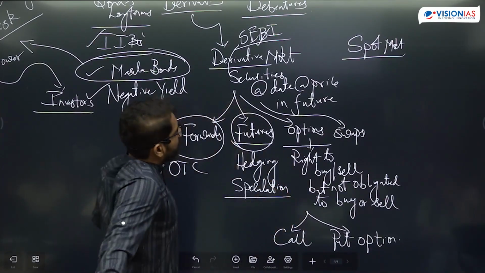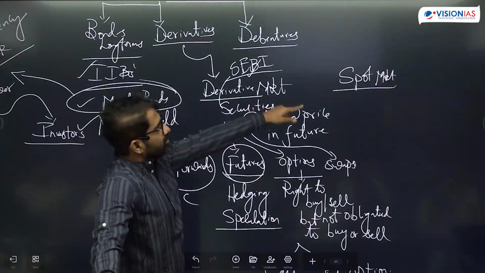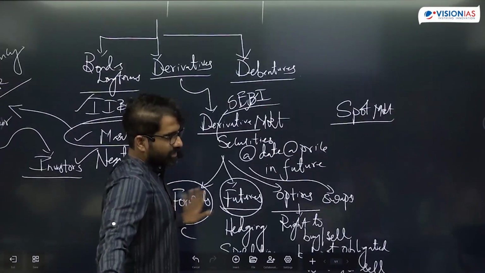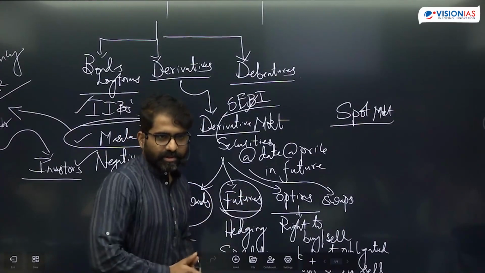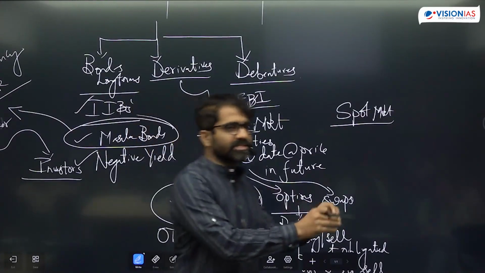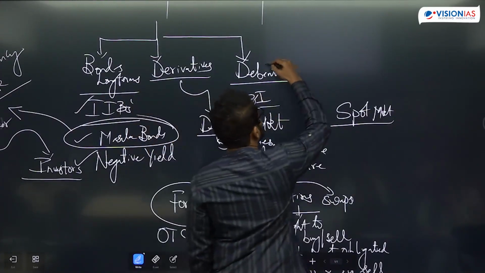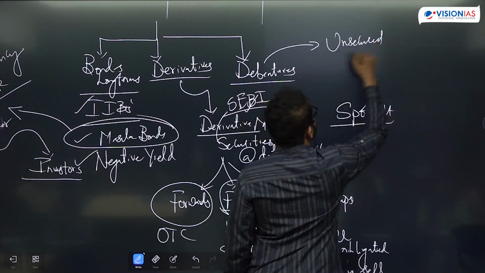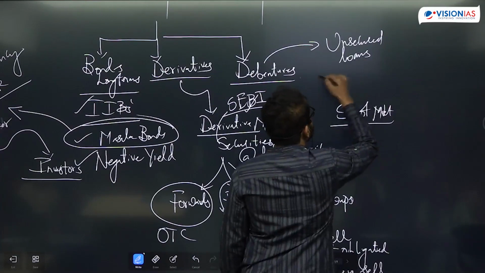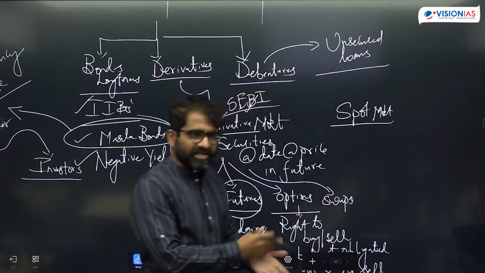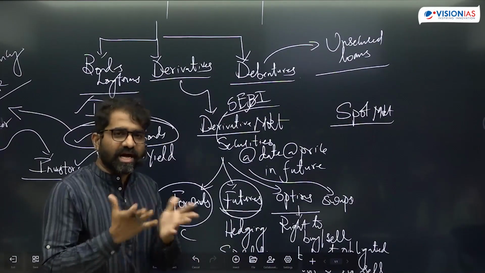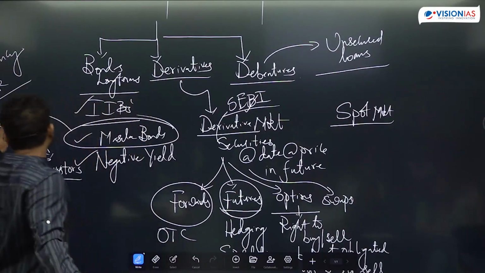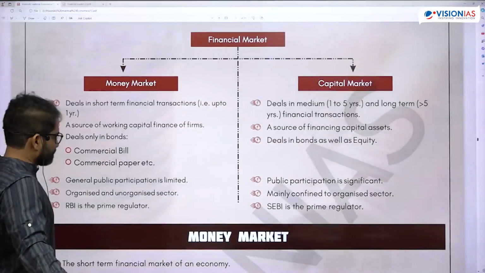Okay, so spot market. Is that okay? In the current market, selling something in the present market. Okay, so debentures are what? Unsecured loans. Debentures. There was a previous question on debenture holders. UPSC was very kind earlier, you can see.